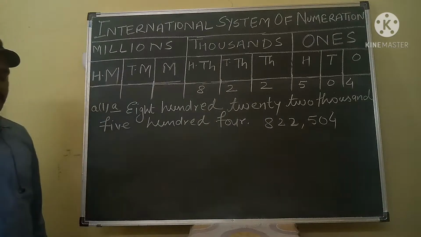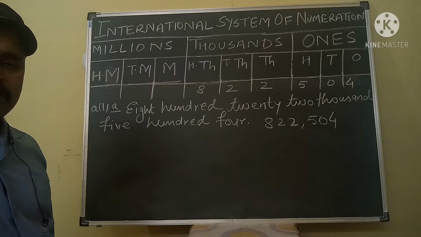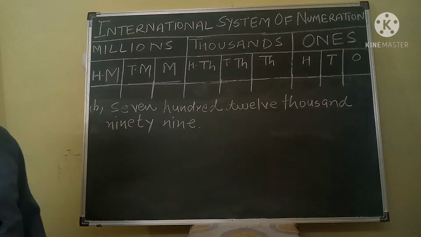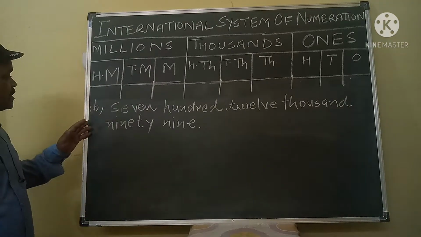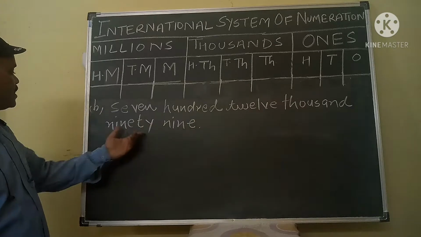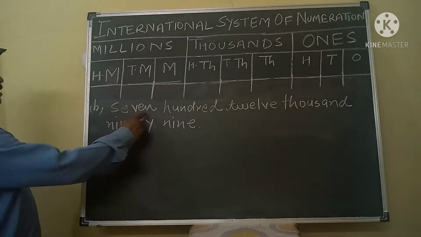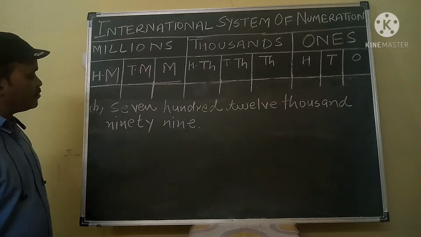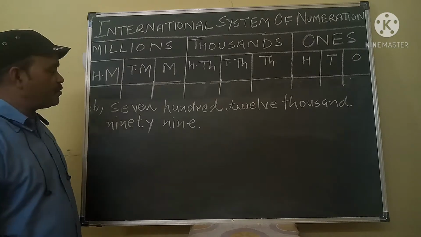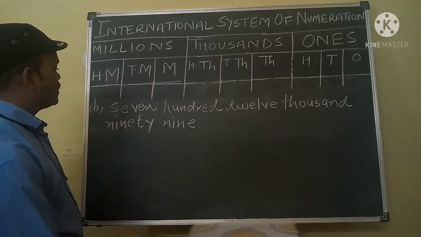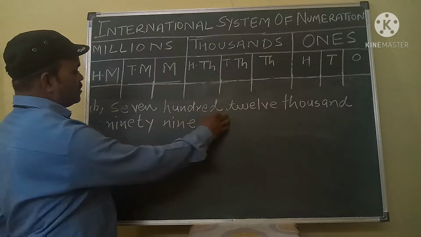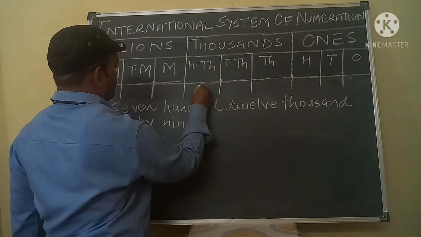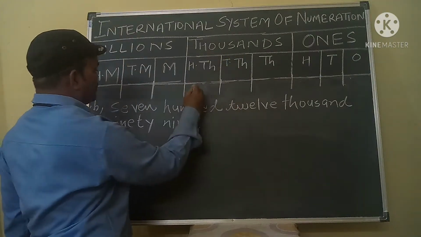Again, my dear student, your next question is 712,099. So this number you can write in the form of the international system. Now look here, 712,000. 712 is in the thousand group, 712 is in the thousand period.